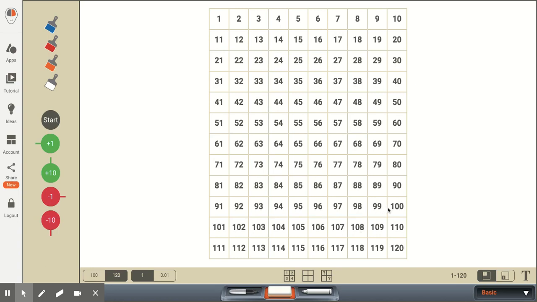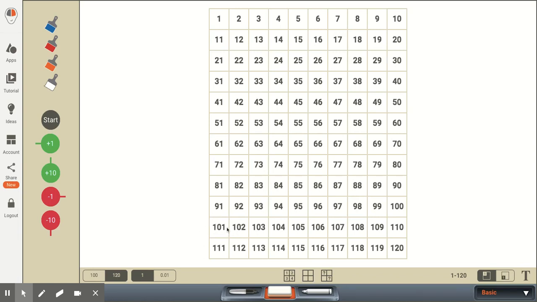And this also is a difficult jump, 101. You'll notice for writing, sometimes students will write it as 1001 because they see it as the 100 and the 1 afterwards, because they really don't have the understanding of place value yet.